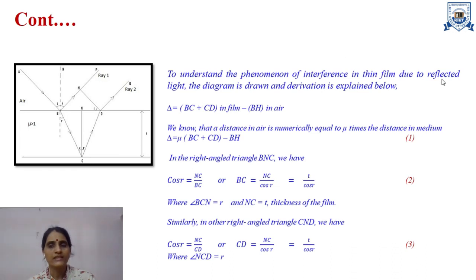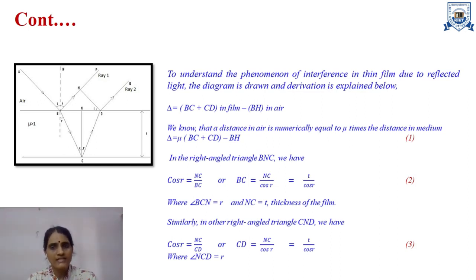We know that a distance in air is numerically equal to mu times the distance in the medium, and for air the refractive index is equal to 1, so path difference is equal to mu times (BC plus CD) minus BH.